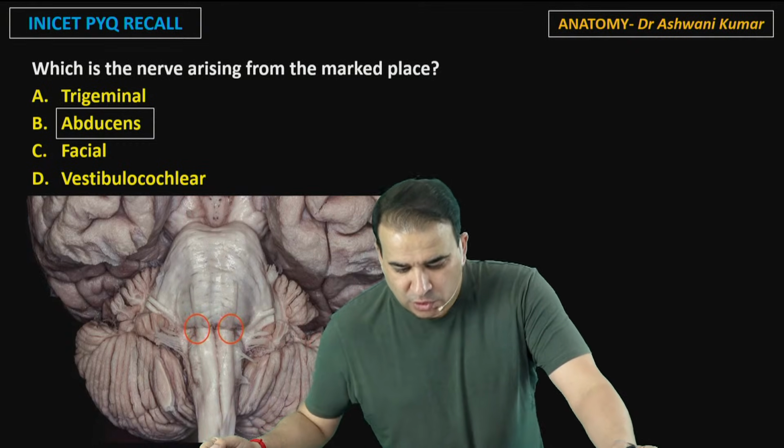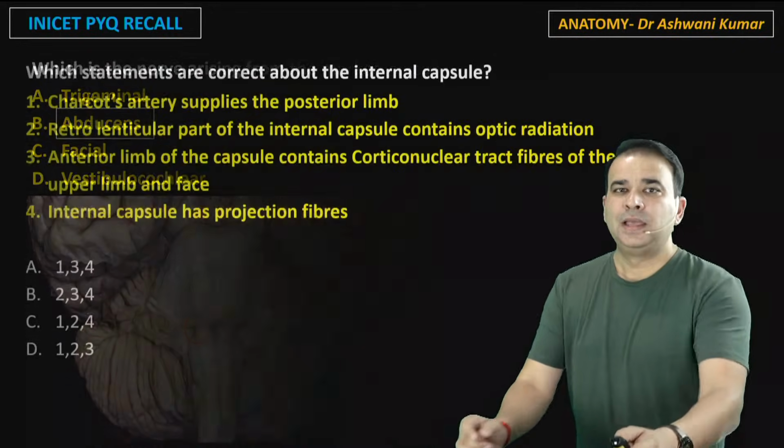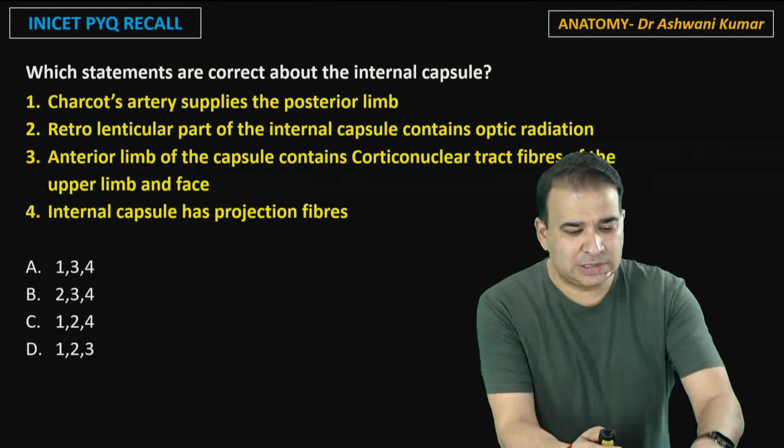No, but the 7th nerve is not encircled. It's the 6th nerve only which is encircled there. Okay. Which statements are correct about the internal capsule now? This question is about the internal capsule.